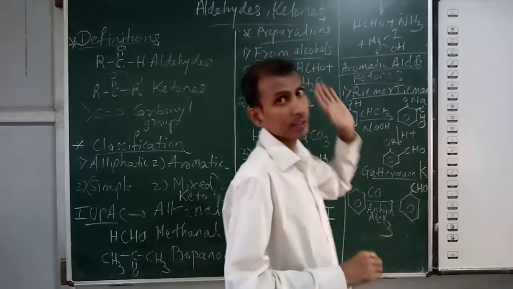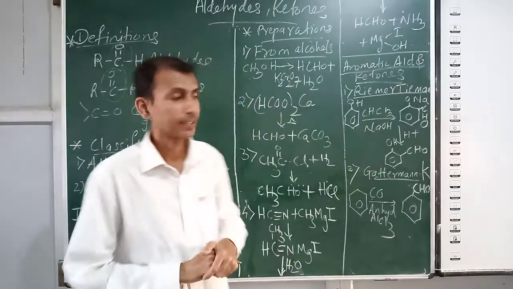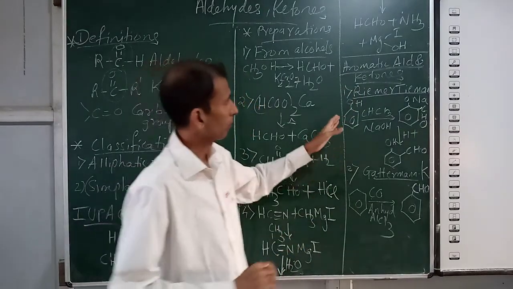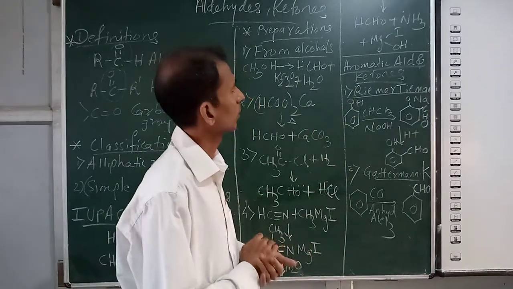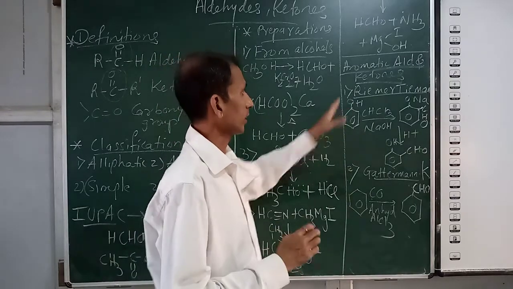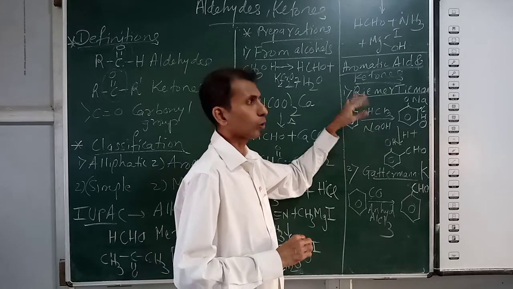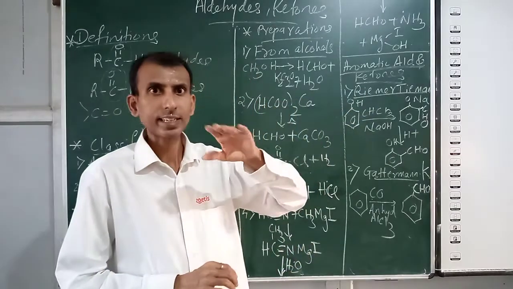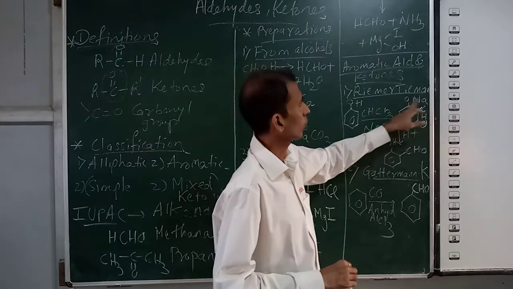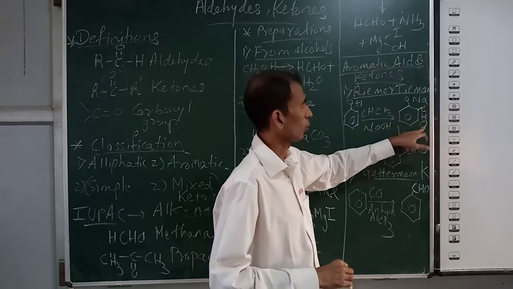Now the methods of preparation for aromatic aldehydes. First, the Reimer-Tiemann reaction. You take a phenol, OH attached to benzene, and treat it with chloroform in the presence of a base, NaOH. H is replaced from here, and you get ONa and CHO.